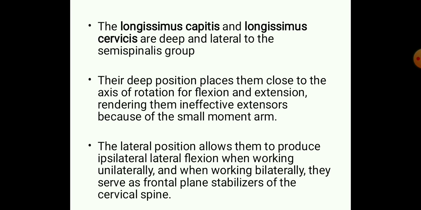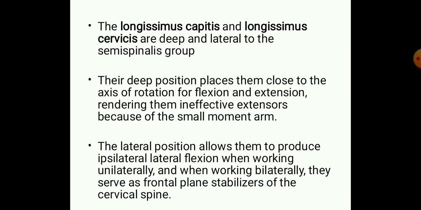These two muscles are placed close to the vertebral bodies in the cervical region. Because of this, they have only a small moment arm, and because of this small moment arm, they are ineffective in producing any kind of flexion or extension movement.